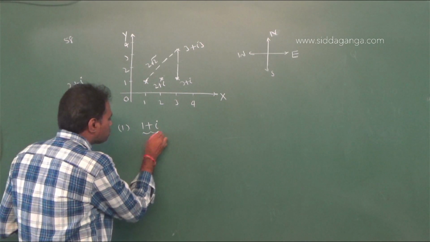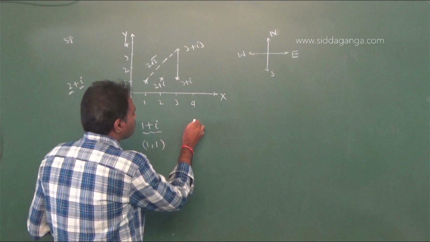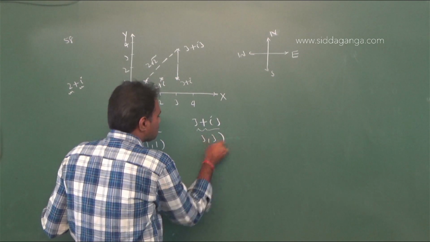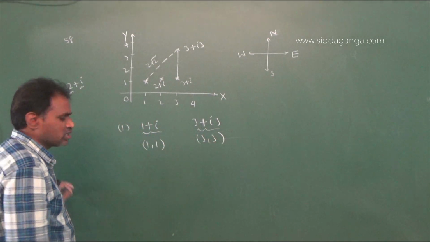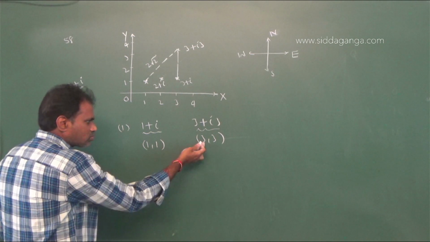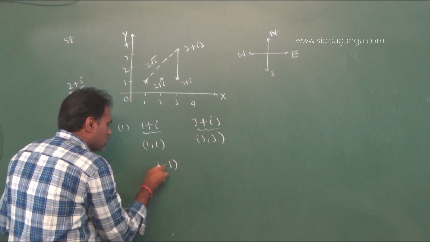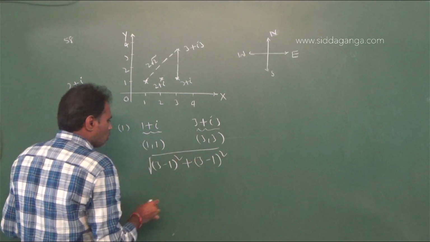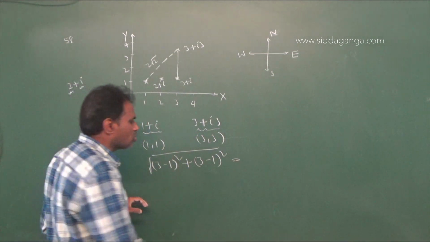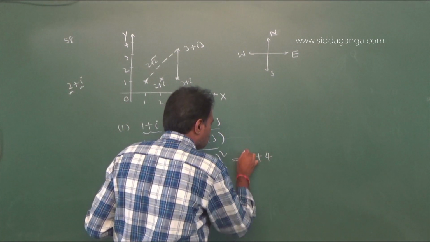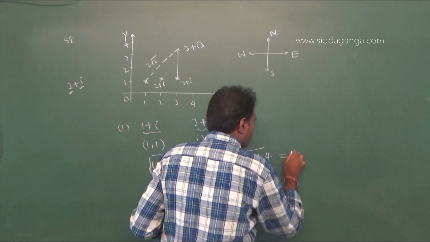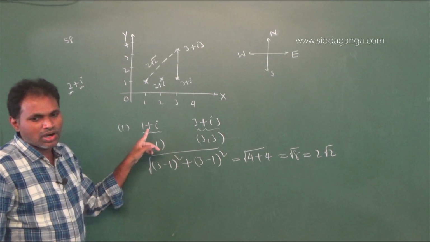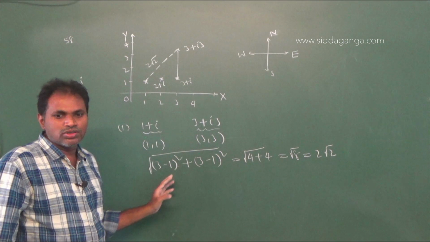Now, from the first option the point is (1, 1), and from 3 plus 3i the point is (3, 3). Therefore, the distance between these two points, the formula is the square root of (3 minus 1) whole square plus (3 minus 1) whole square. Now, 3 minus 1 is 2, 2 square means 4, and it is also 4, so the square root of 8, and the square root of 8 you can write as 2 root 2. Therefore, the distance from the point (1, 1) to (3, 3) is 2 root 2.